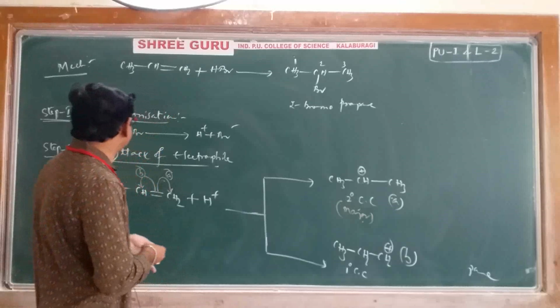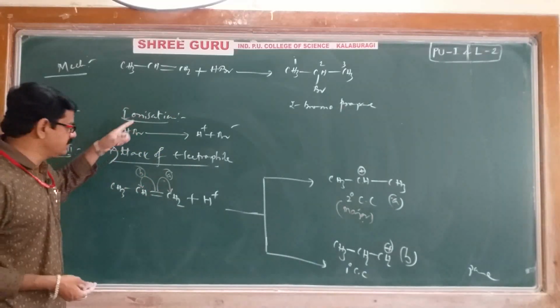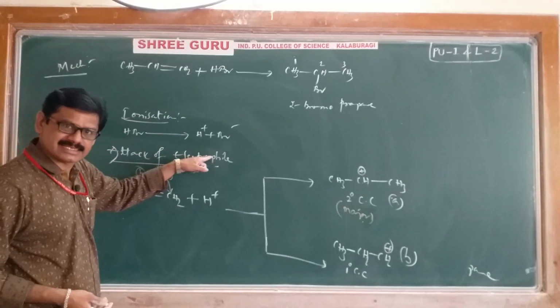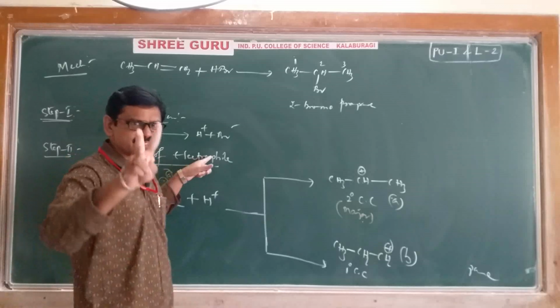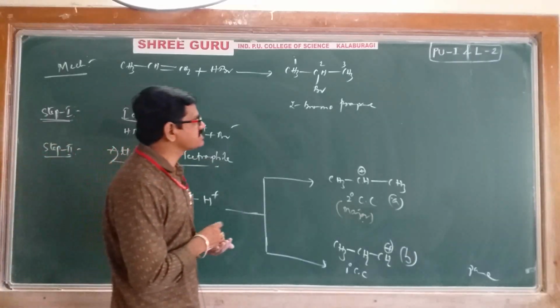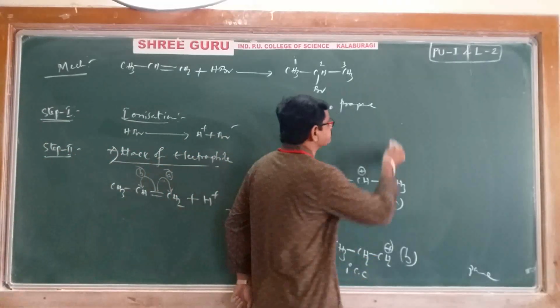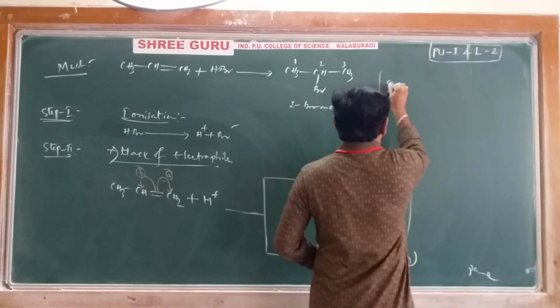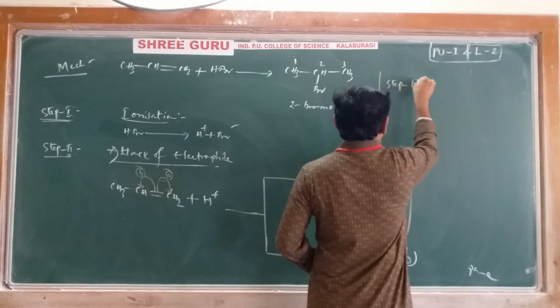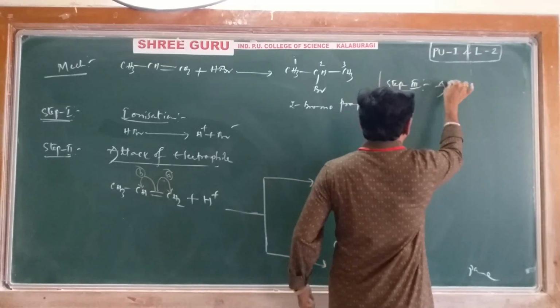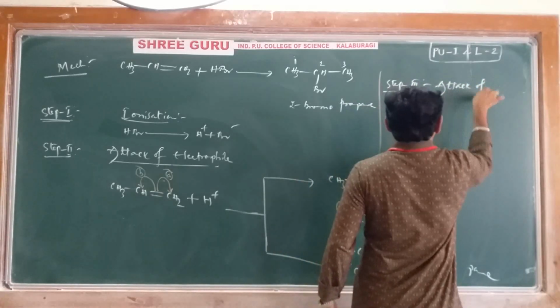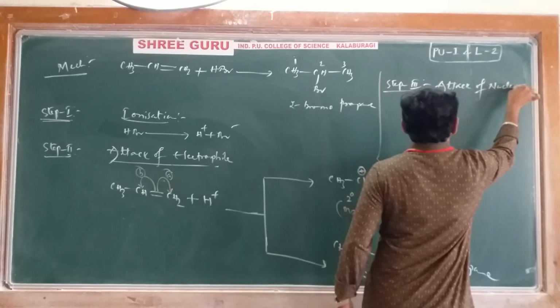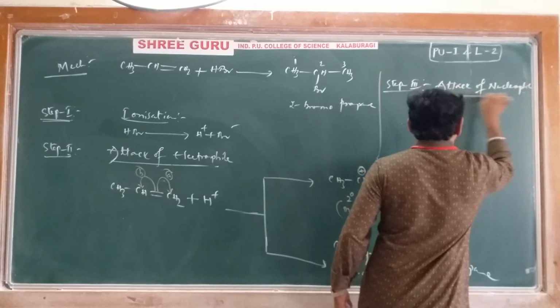Till now ionization has been completed and addition of the electrophile has also been completed. Two steps are completed, and the last step we will see, step 3: attack of the nucleophile.